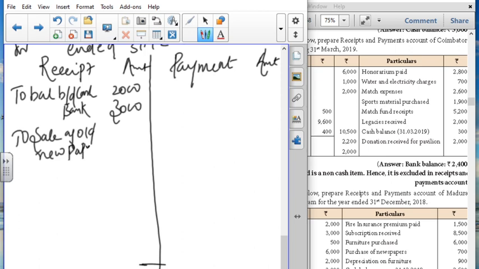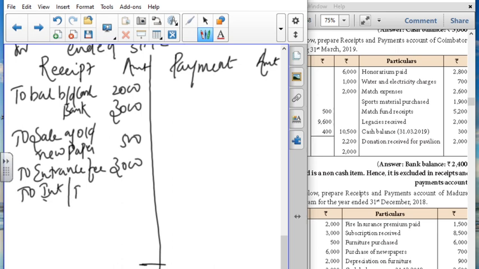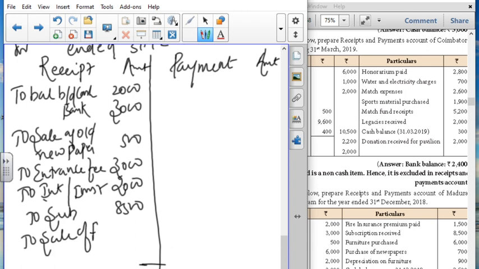To newspaper 500, to entrance fee 3000, to interest on investment 2000, to subscription 8500, to sale of furniture 4000.